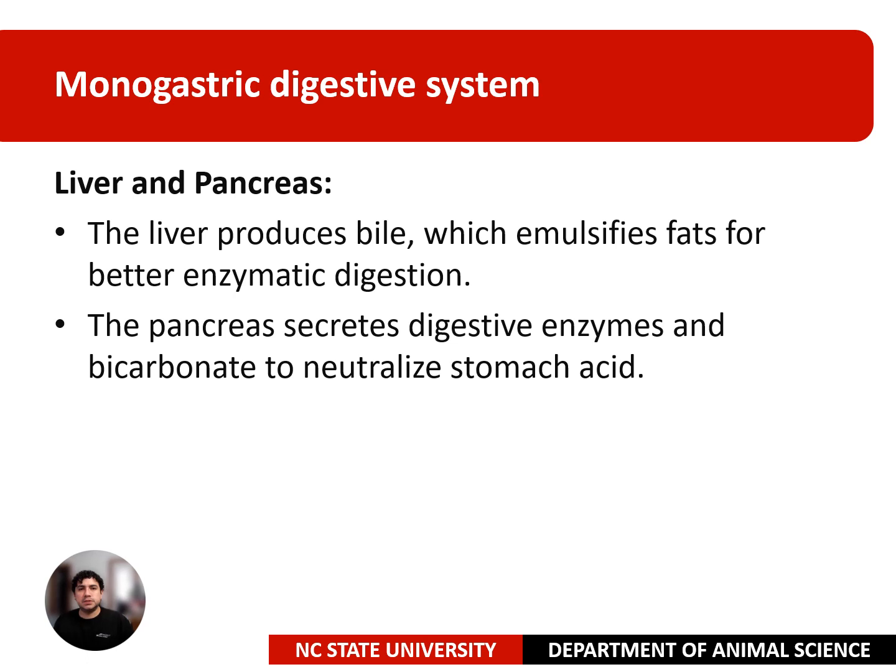It's important to mention that the liver and pancreas have some function in protein digestion. Specifically the pancreas, because the pancreas secretes digestive enzymes and bicarbonate to neutralize stomach acid. So the pancreatic enzymes are released in an inactive form called zymogen, and these enzymes must be activated to start the digestion process. Otherwise, the enzymes can affect the cells that are in the intestine.